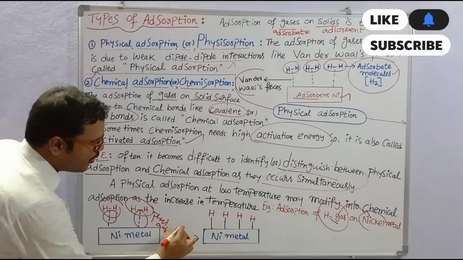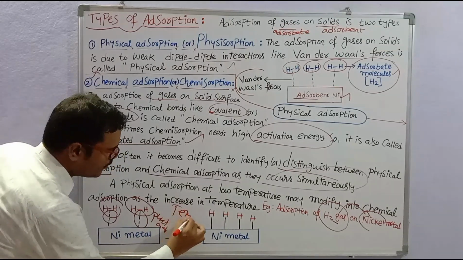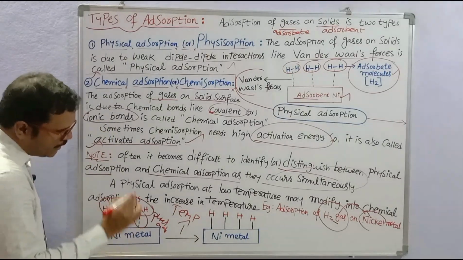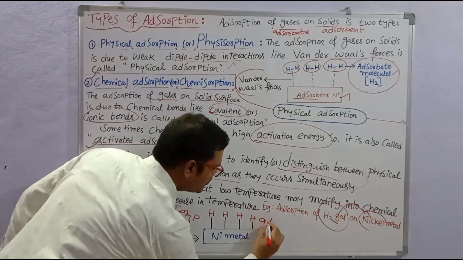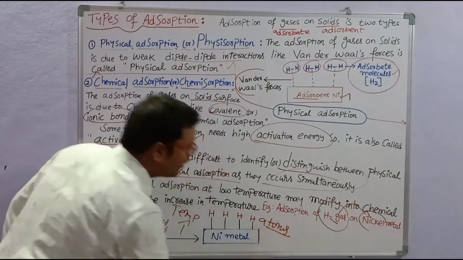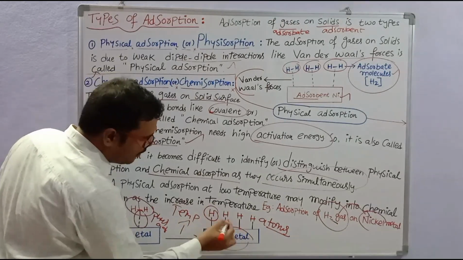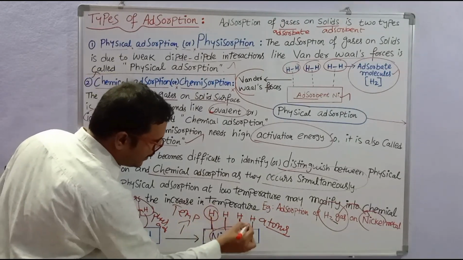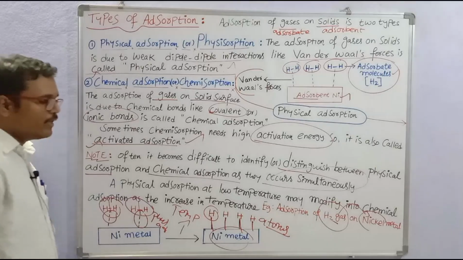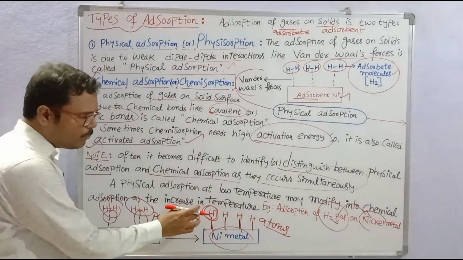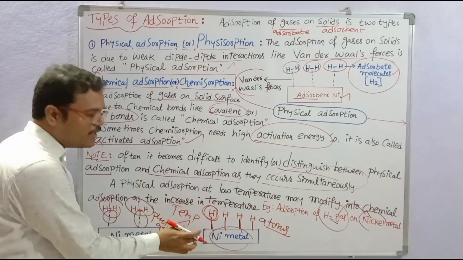Later, upon increase of temperature, the bond between the hydrogen molecules is broken and it releases hydrogen atoms. The hydrogen atoms then bind to the surface of nickel by a permanent chemical bond. Here the chemical bond is very strong between the hydrogen atoms and the nickel surface.